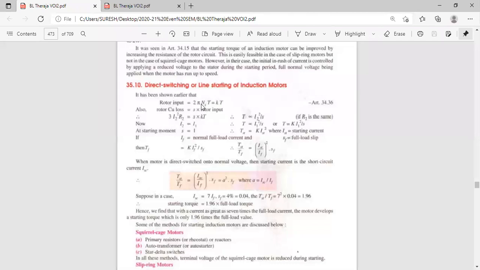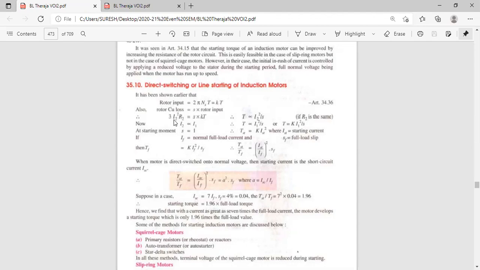2 pi is also constant. So these three constants, I'm taking as one constant k. P2 equals k into tau. So power P is directly proportional to torque. This is P2. Now come to the rotor copper loss. PCR is equal to S into P2. Yesterday in the last class we had discussed: copper loss PCR is equal to S times P2, where rotor input is P2. S into rotor input is S into k tau.